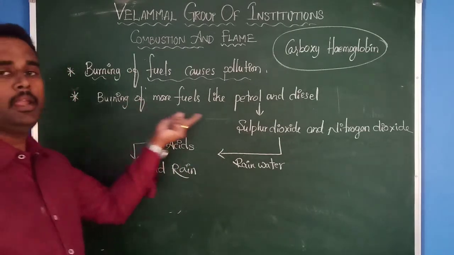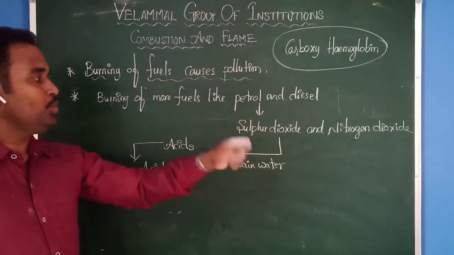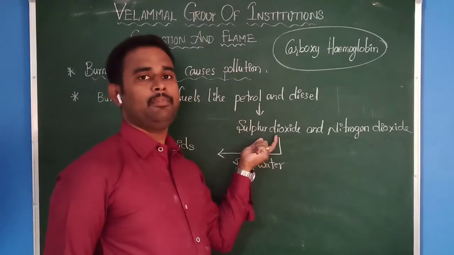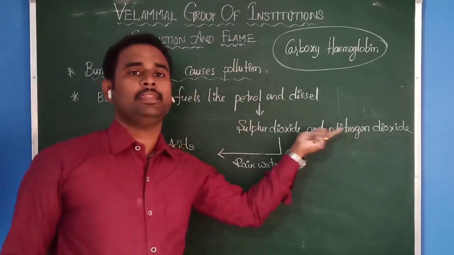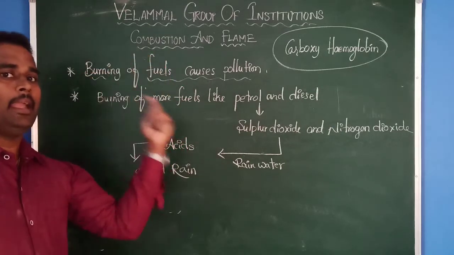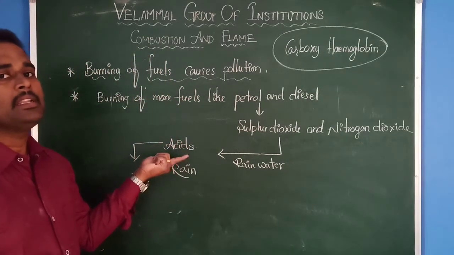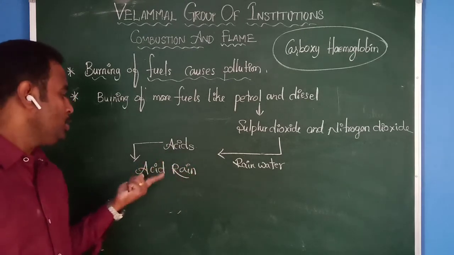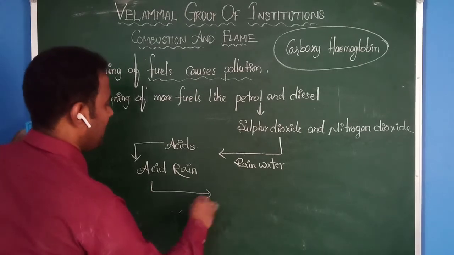Due to burning of more fuels like petrol and diesel, two gases are produced, sulfur dioxide and nitrogen dioxide. These two gases react with the rain and form acids. Due to those acids present in the atmosphere, what will happen? You get acid rains. Due to this acid rain, what will happen?